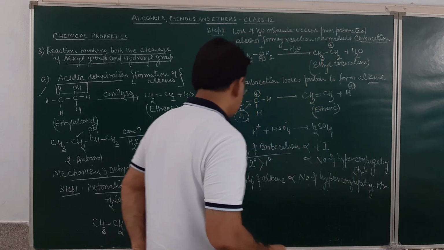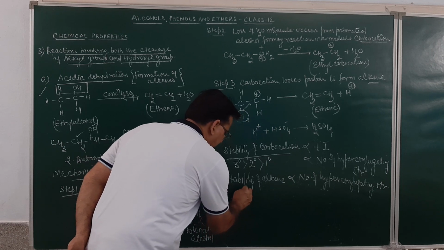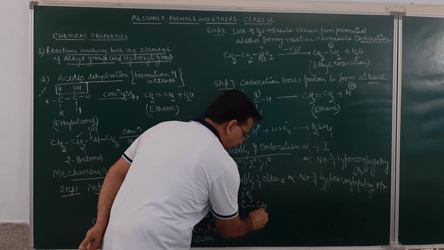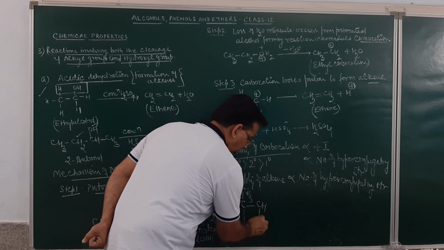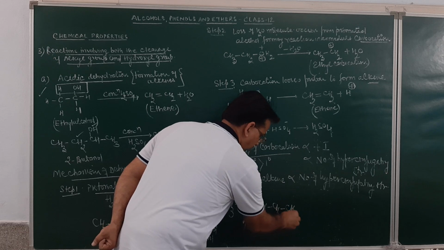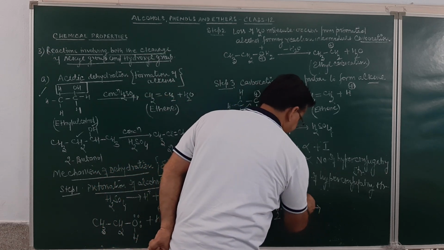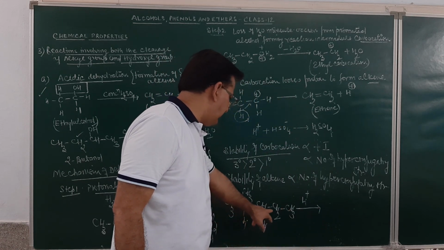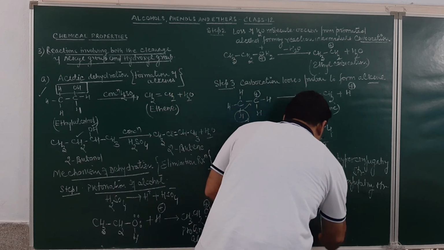As for example, if you take this one, CH3, C, CH3, H, then CH, and then OH, and then CH2, and then CH3. Suppose we carry out the dehydration in presence of acid. There are two possible answers. One double bond may come over here or the double bond may come over here. So what will be the correct answer?